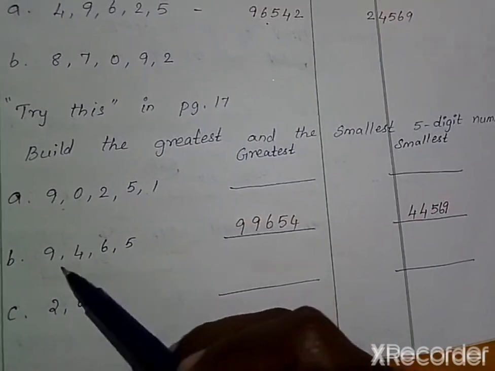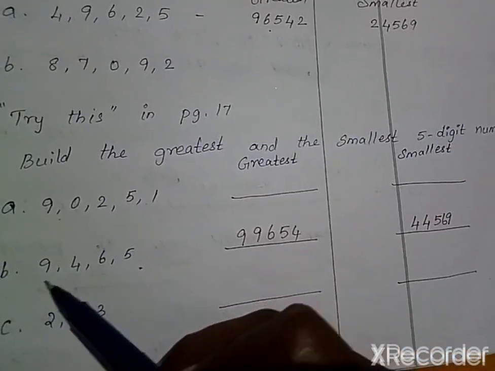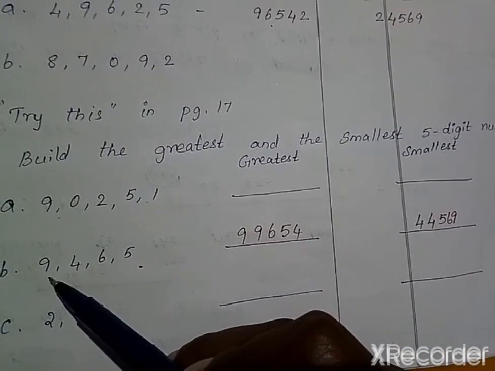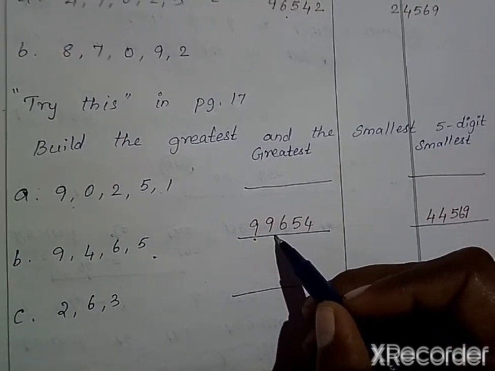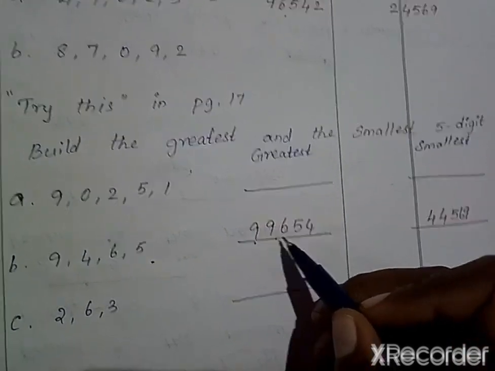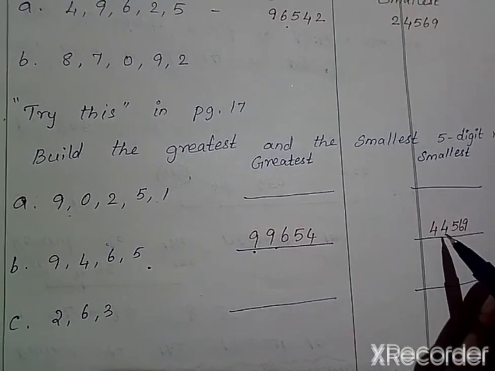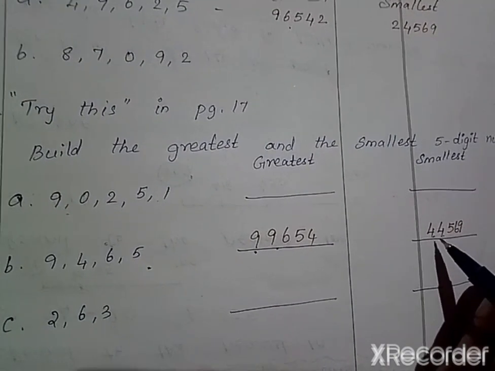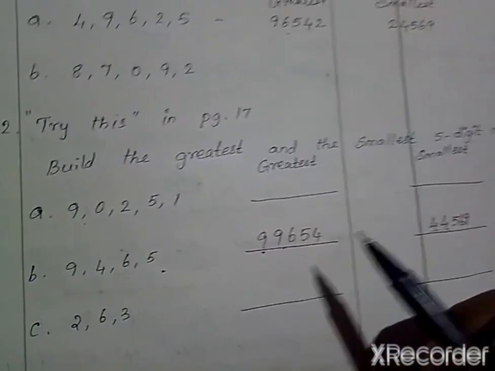In the B1 only 4 digits are given. So at that time, to form the greatest number you have to repeat the greatest digit twice. Here 9 is the greatest digit. Again I have written 9, so I am repeating that. Then 6, 5, 4. To form the smallest 5-digit number I have to repeat the smallest digit twice. So 4, 4, 5, 6, 9. This is how you have to complete this.